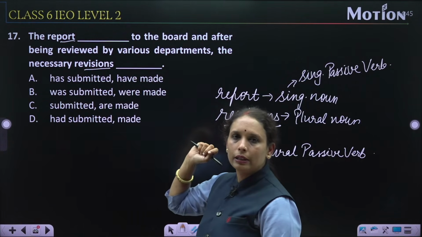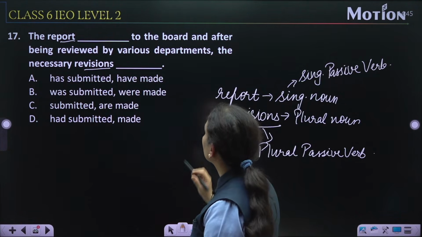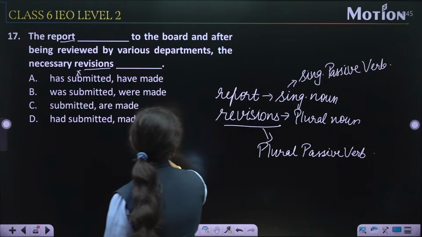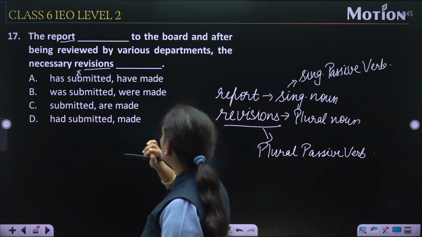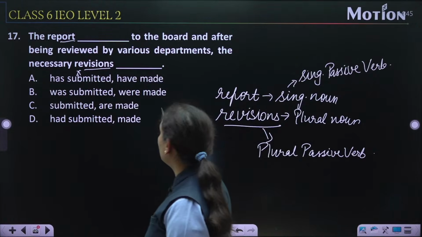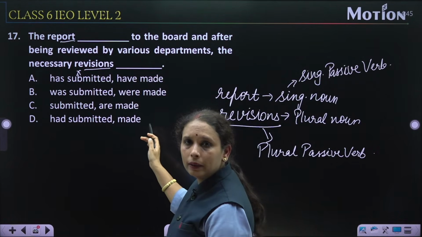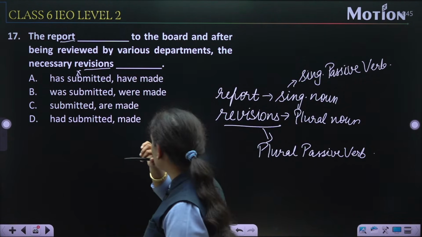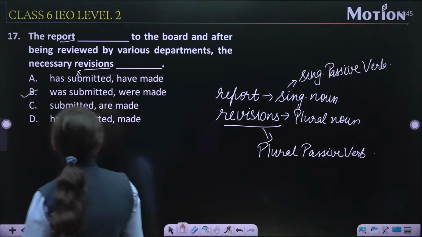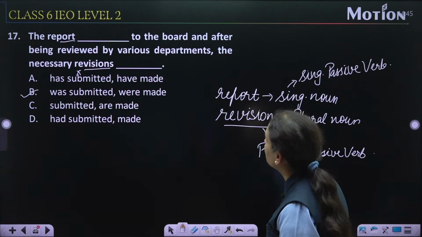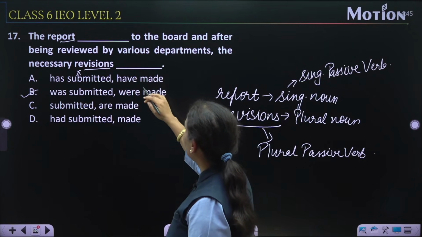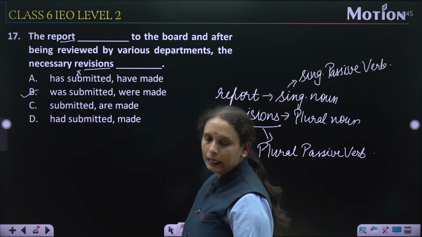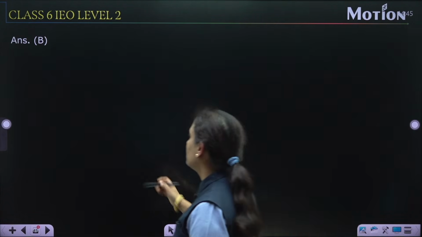So the report dash has submitted. No, it is not a passive, to the board, this is not a correct option. Was submitted, were made, submitted, are made, had submitted, made. So the passive verb in all of these options is, I think, B. Was submitted, were made. The report was submitted to the board, and after being reviewed by the various departments, the necessary revisions were made. So option number B is the correct one. Let's check it. Yes, option number B.